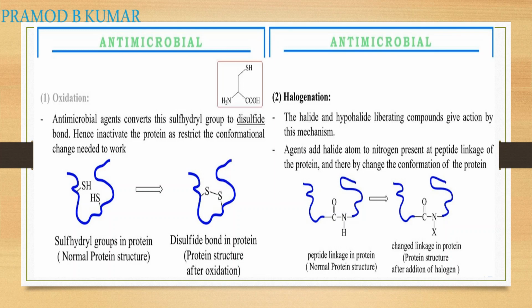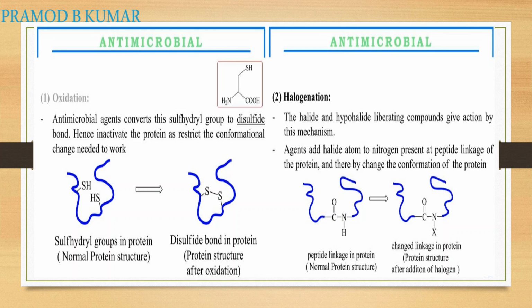Oxidation. Next step is, first, what is the first mechanism I said? So what did we say? It acts on the sulfide bond which is present. So what does it do? The free sulfhydryl groups which are present, they oxidize them.